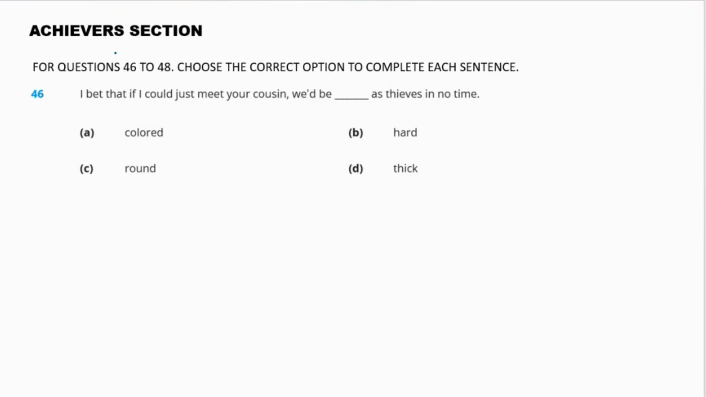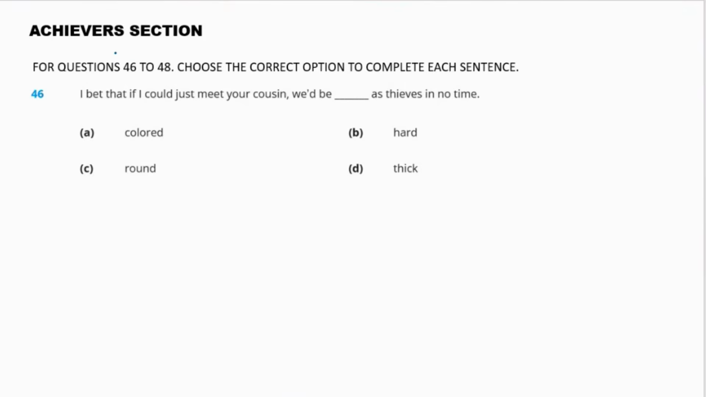Now let us move to the last section of the paper, that is achievers section. Now this section consists of 5 marks each, and every question contains 3 marks each. Okay, so be very careful while attempting this section. So for questions 46 to 48, choose the correct option to complete each sentence. The question 46 is, I bet that if I could just meet your cousin, we'd be the dash as thieves in no time.